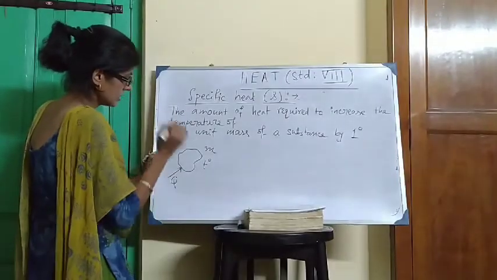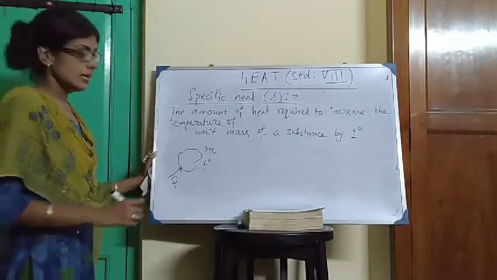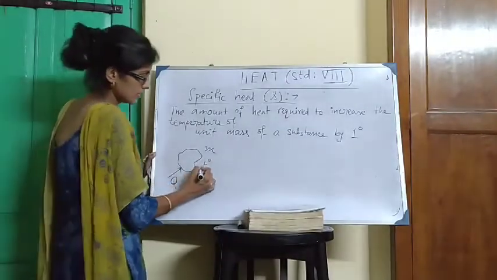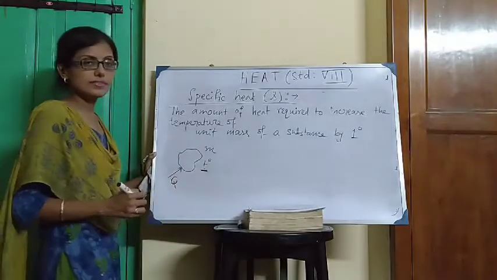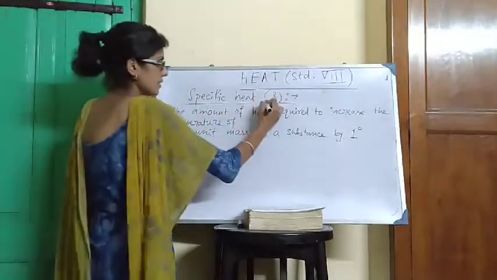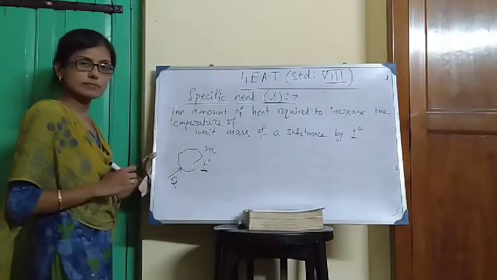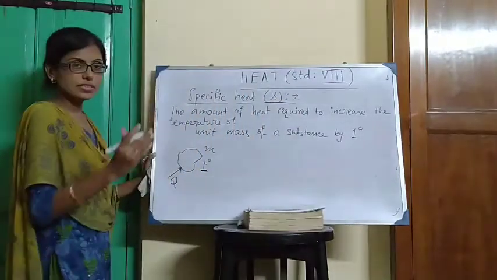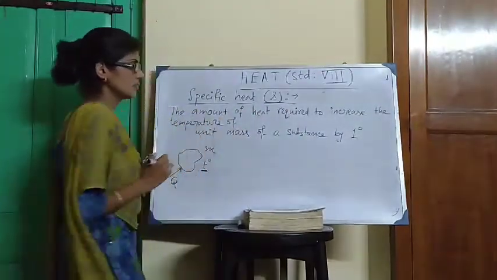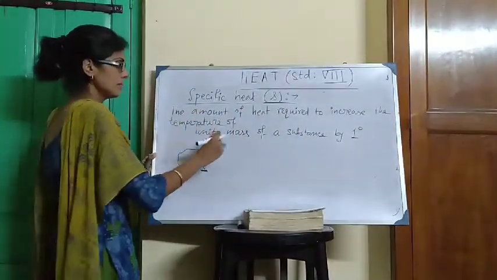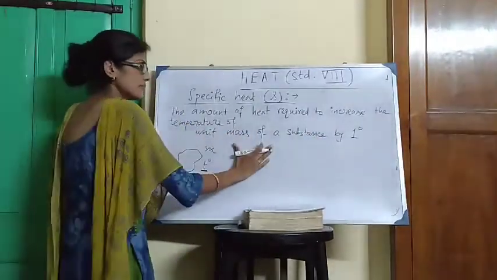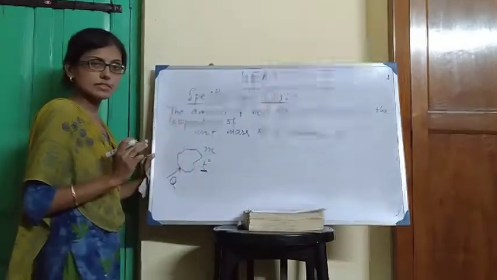Suppose the amount of heat is Q. Due to the application of this heat Q, the temperature is increased by T degree. Specific heat is represented by small s. What is the definition of specific heat? Amount of heat required to increase the temperature of unit mass of a substance by 1 degree. This is specific heat.